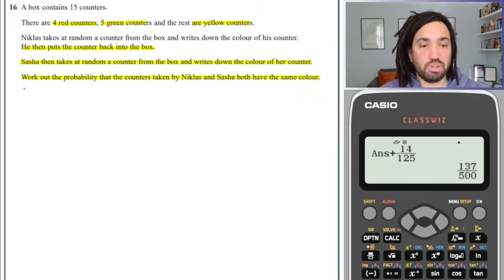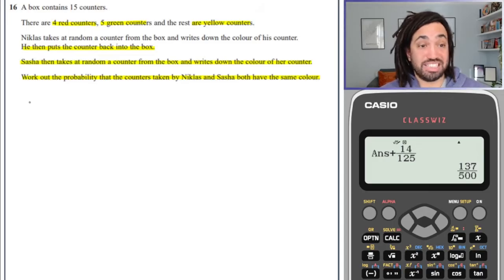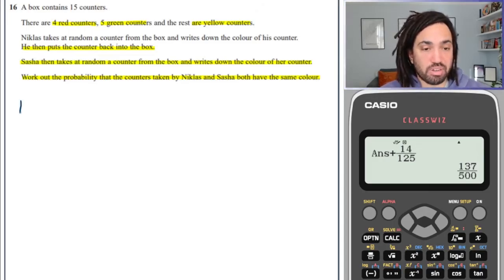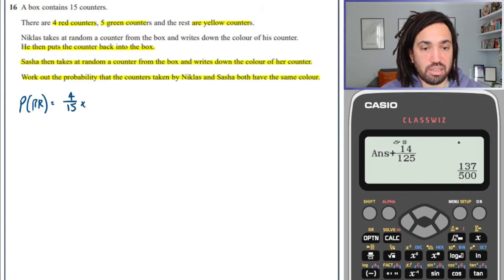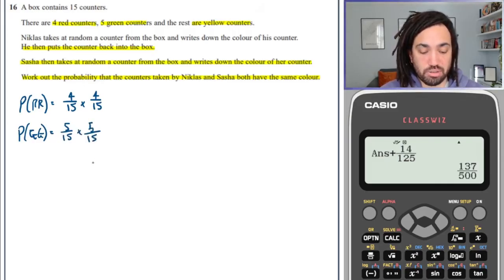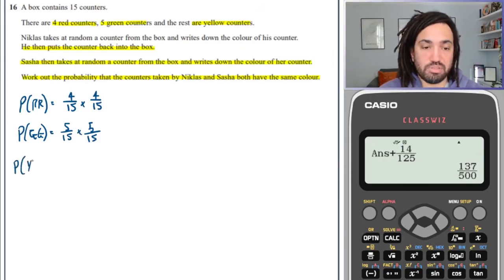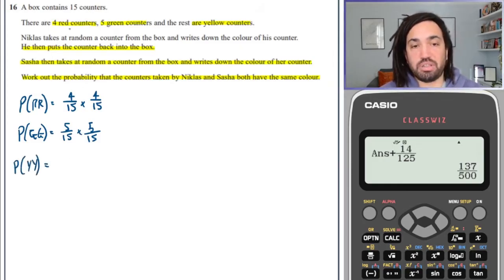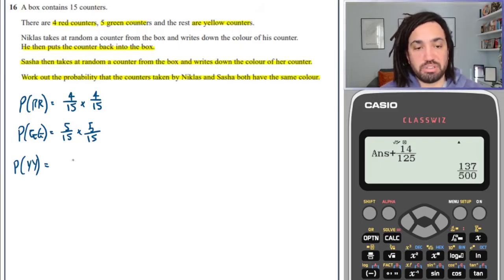Fine. So because we put them back, it means the probabilities are going to stay the same. So the probability of a double red is first off 4 out of 15, and then 4 out of 15 again, because the counters were put back, so the probability is reset. The probability of a double green is 5 out of 15. Again, it's put back, so it's reset. And the probability of a double yellow, well, how many yellows are there? There's 9 non-yellows, which means there must be 6 yellows.